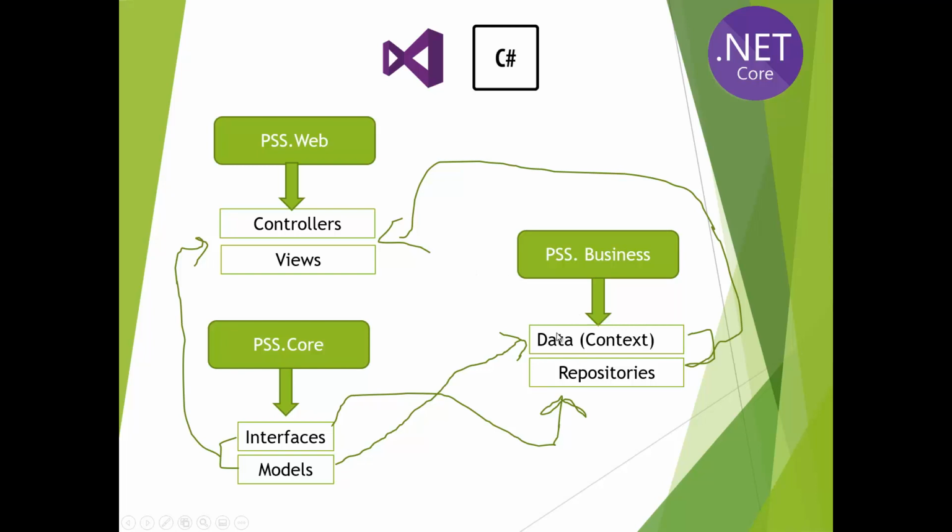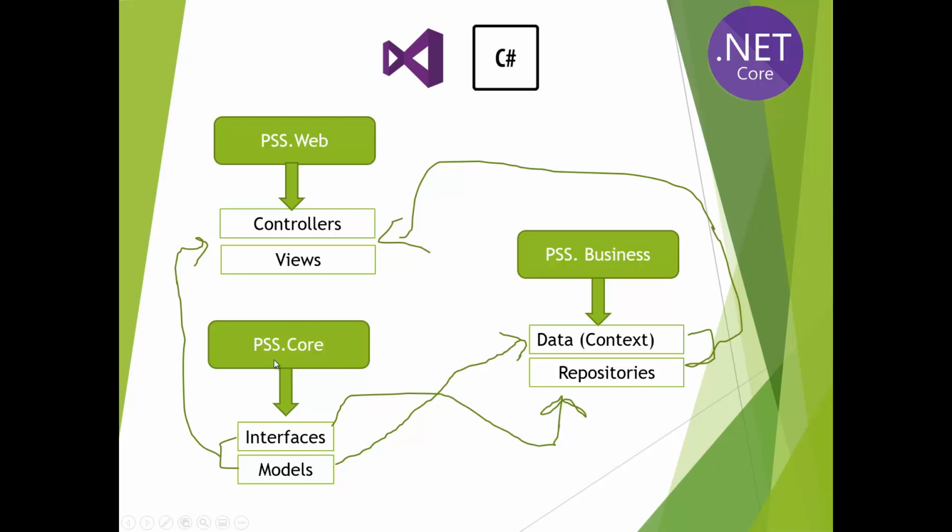Let's say we want to save data into the database, so we need a model, like context.Categories, context.Products, or whatever models we have inside our model project. So these models are also required within this business layer. That's why this core project is referenced by the business layer. We haven't yet added any reference. We will add it in the next video, but this is a very important video to understand the project structure.